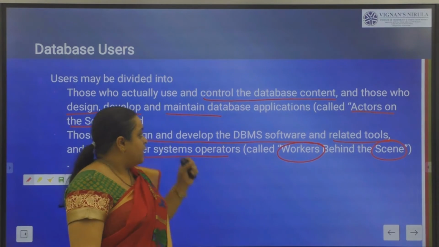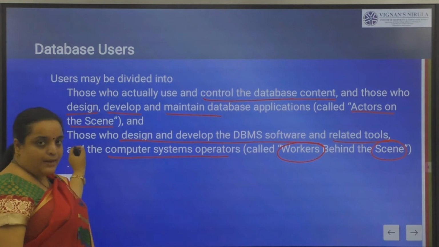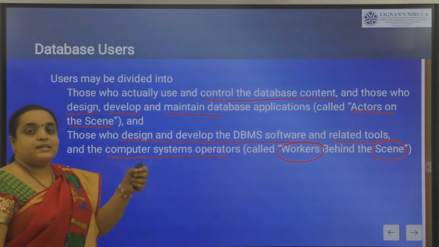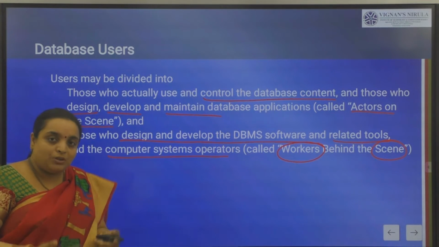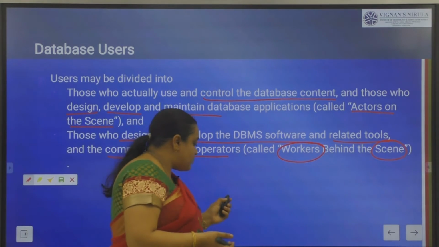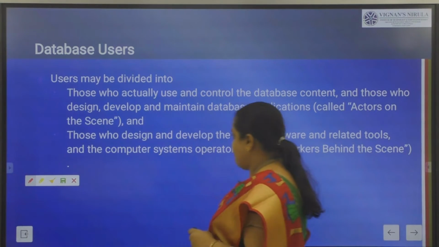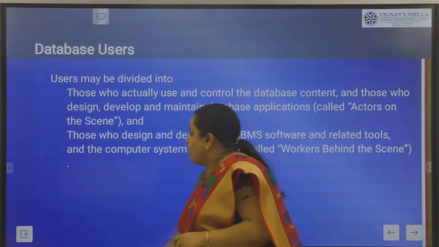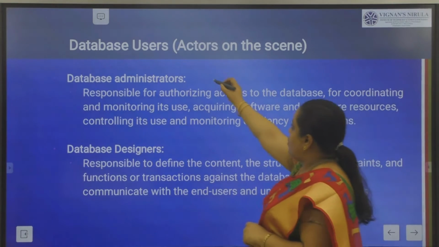One is those who control the content of the database, who design, develop and maintain the database application. The second type is those who develop the software, the tools, and the system operations. These are the two types of users we have in a database management system. Let us move on to the next one.